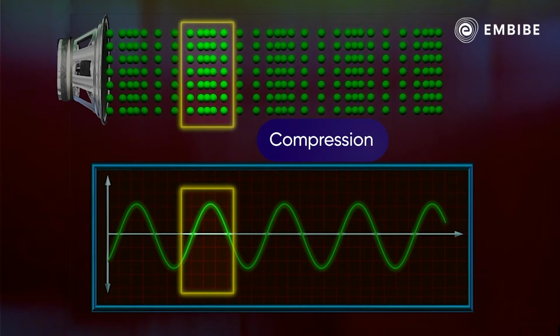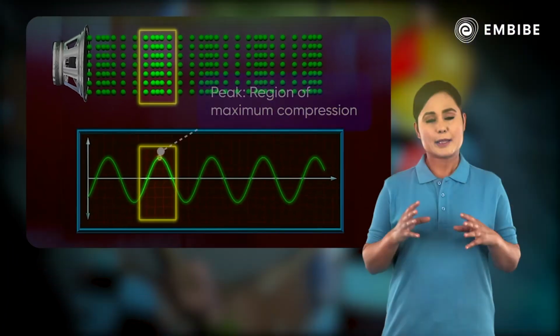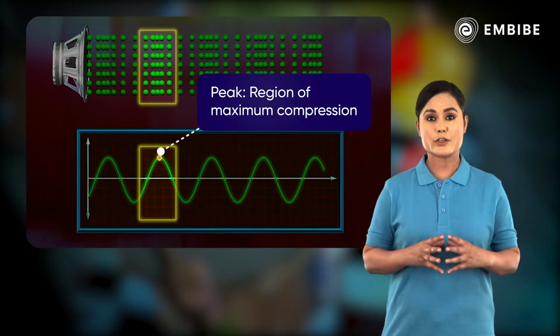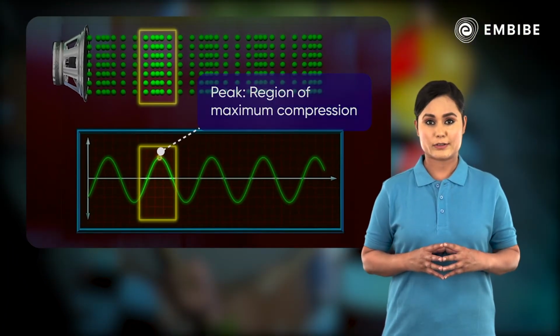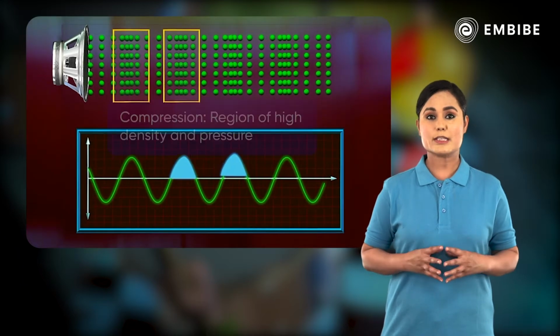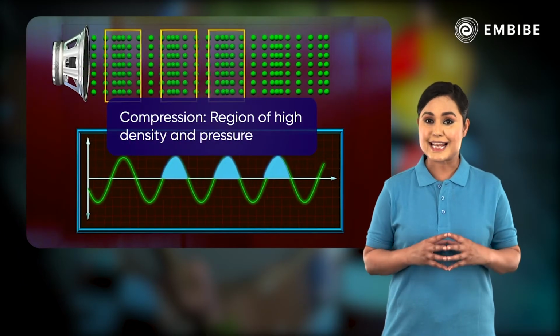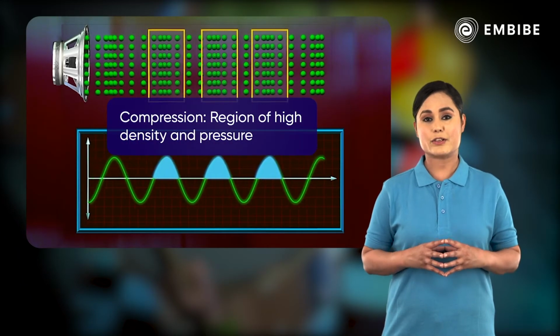Compressions are the regions where particles are crowded together and are represented by the upper portions of the curve in the figure. The peak represents the region of maximum compression. Thus, compressions are the regions where the density as well as the pressure is high.